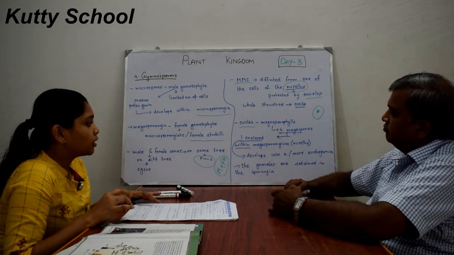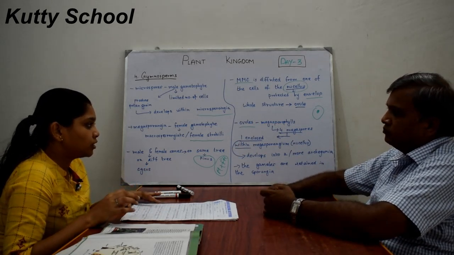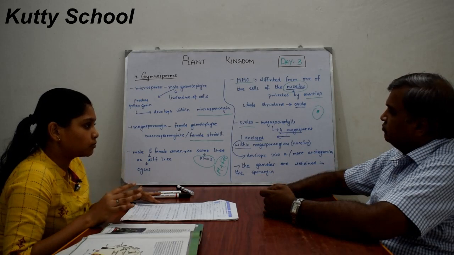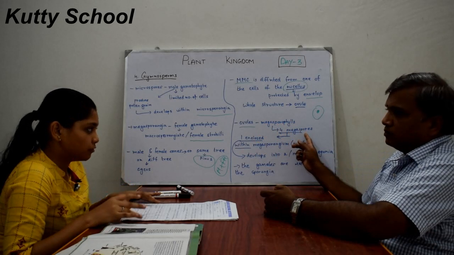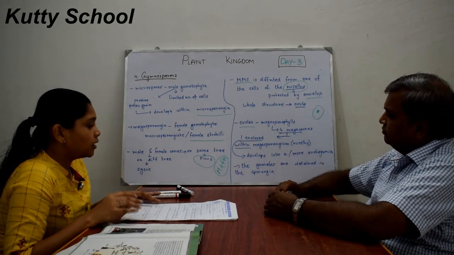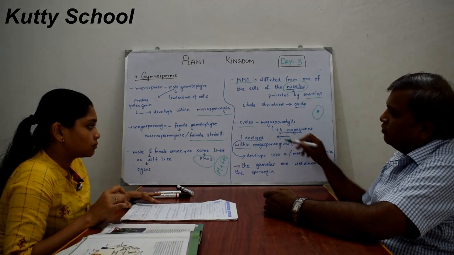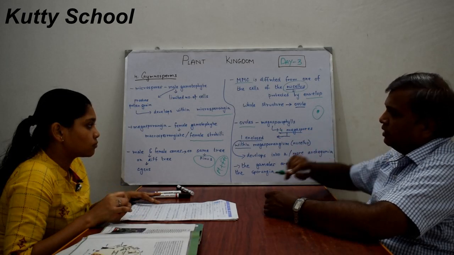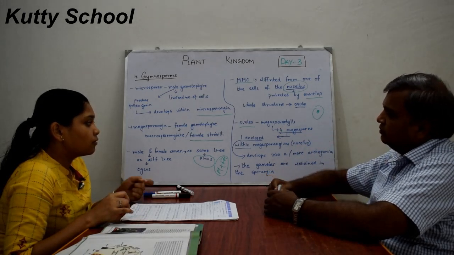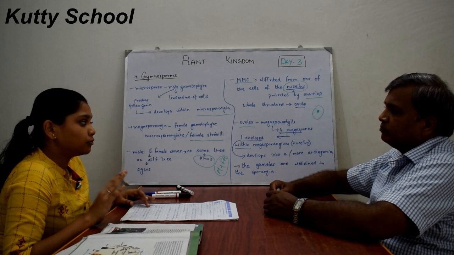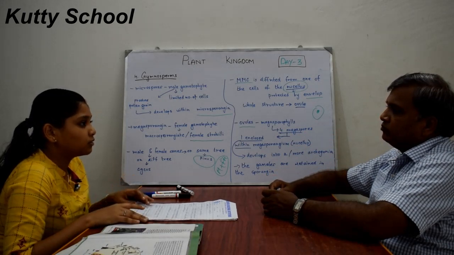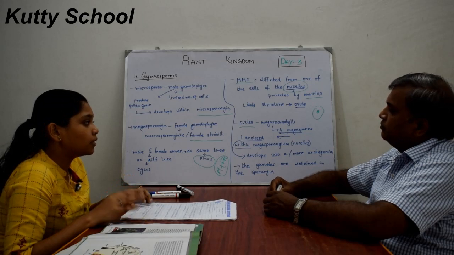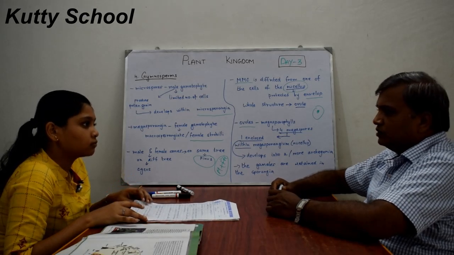These megasporophylls undergo division and produce 4 megaspores. Why only 4 megaspores? Why not 8, 16, 2, like that? When it divides, it becomes 4. One division results in 4 under meiosis, the reduction division. One cell becomes 4 cells.